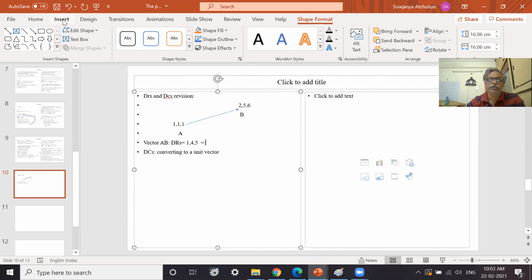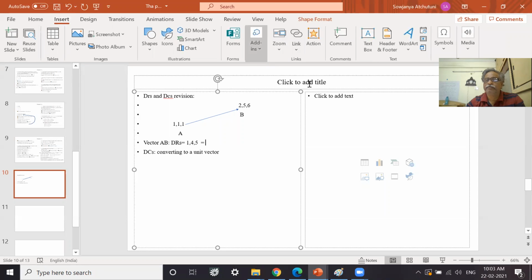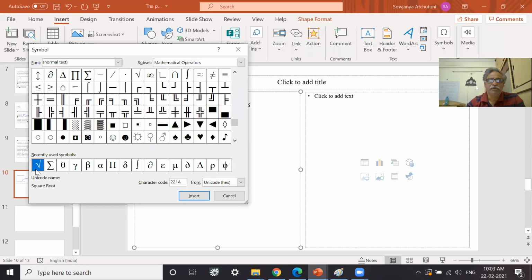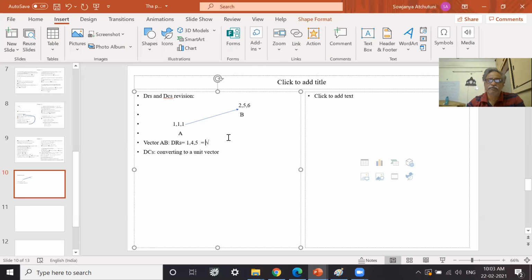This is root 42, the distance between these two. So I want a distance of 1 meter. What is the value of DR?